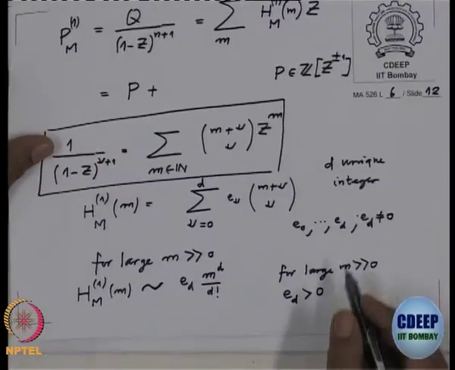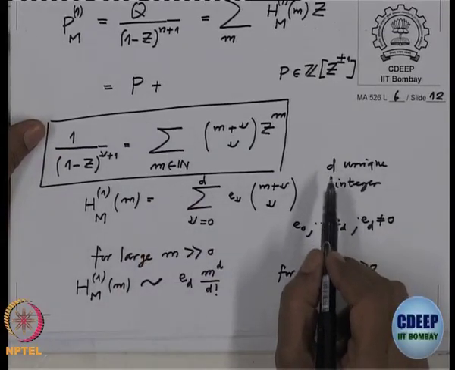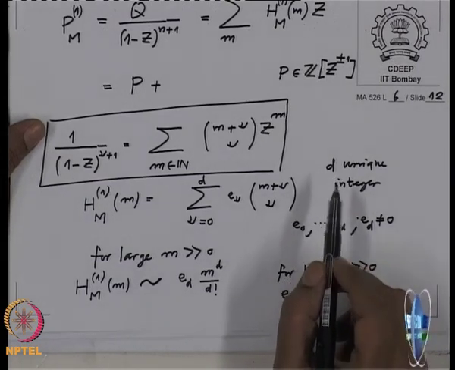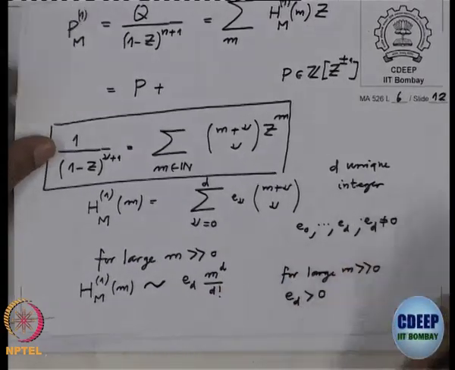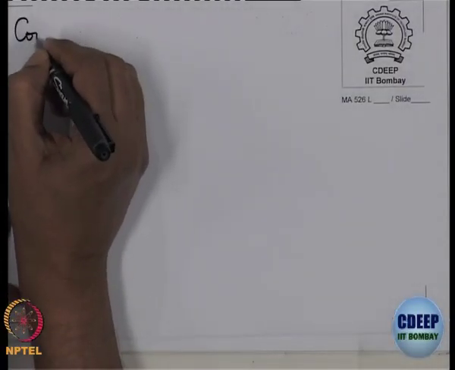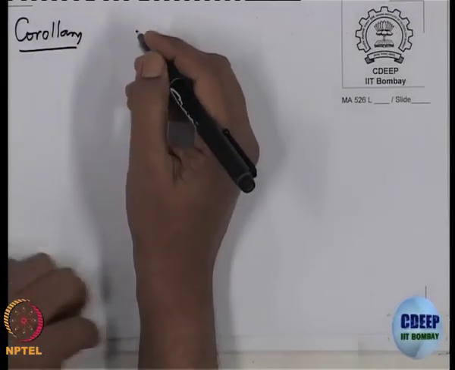Now this integer d which I got out of this, I will prove it is the dimension. That will give us a nice theorem on how to compute the dimension. So let me write this formally as a corollary. The corollary we have proved is the following.